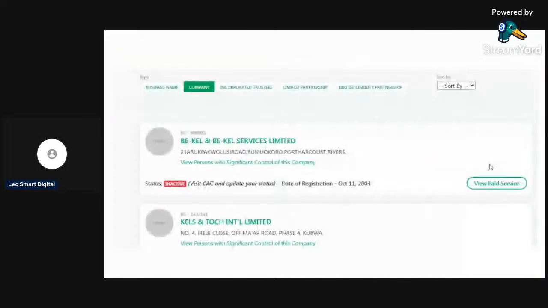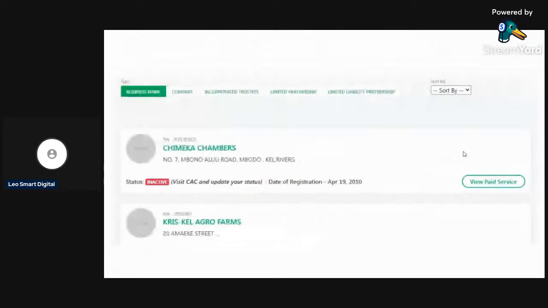It will open a search like this. You see business name, company, incorporated trustees, limited partnership and limited liability partnership. So these are the five categories: 1, 2, 3, 4, 5. You see Bikel and Bikel Services Limited, Kels and Touch International Limited. So you go through all the categories.